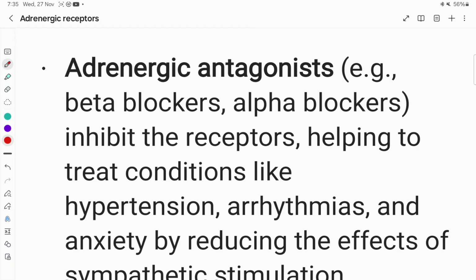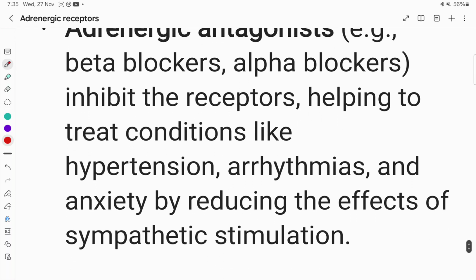the alpha blockers and beta blockers, alpha 1 blockers and beta 1 blockers. Alpha 1 blockers by producing vasodilatation decrease the peripheral resistance and can decrease the blood pressure.